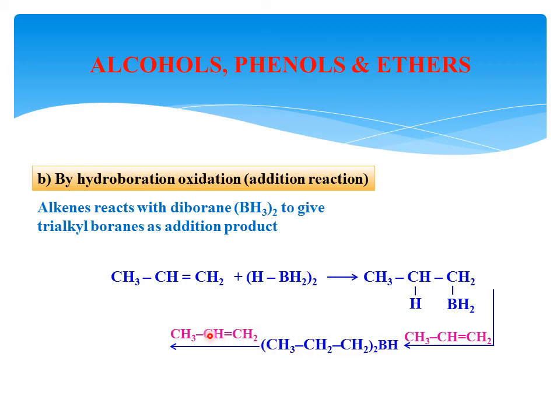Then what is forming? CH3CH2CH2 twice from the previous, and this one CH3CH2CH2 from this one. Now how many CH3CH2CH2 groups? Thrice, and the added one is B. This product is called a trialkyl boron. In this example, the formed product is tripropyl boron.